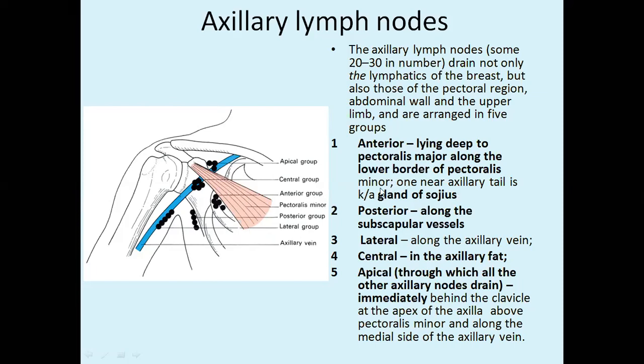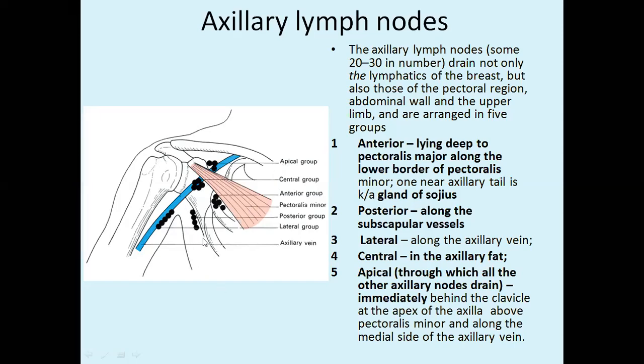Then, this is the axillary vein shown in blue. At the origin point of the pectoralis minor, lying over the axillary vein, we have the central group of lymph nodes. Above the pectoralis minor, we have the apical group of lymph nodes.